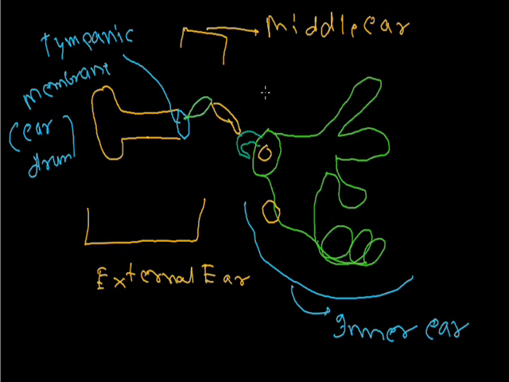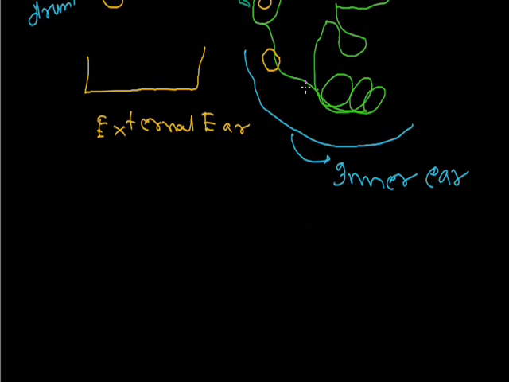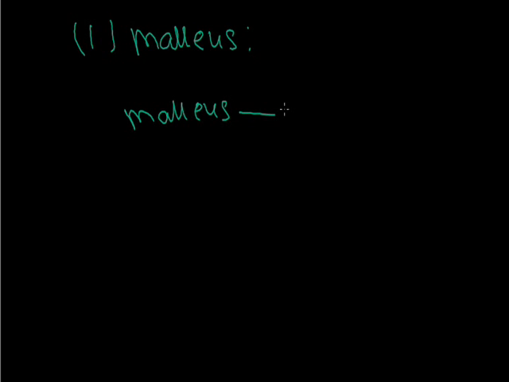So we will discuss the middle ear. The middle ear has three bones. First we will discuss the malleus. The malleus is joined to the incus bone, and this is a hinge joint.